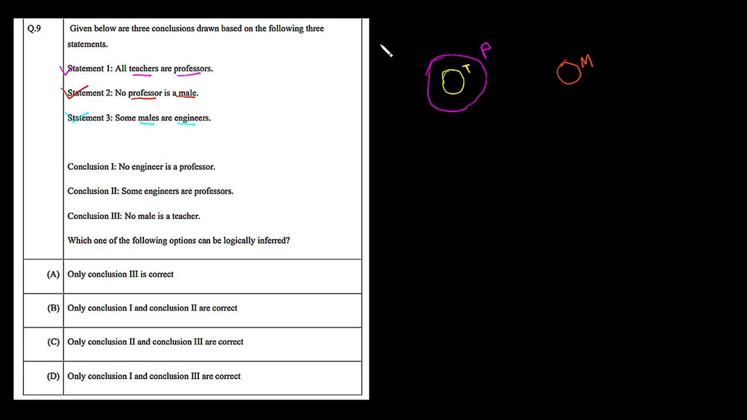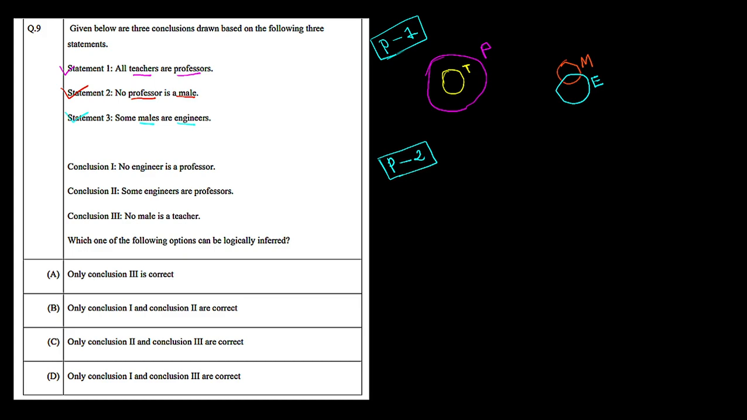So let's say possibility 1. We have two possibilities here. In the first possibility, this engineer circle only intersects with this male circle in this way. So let's put E here for the circle representing the engineer. This is the first case. Now in the second case we can also draw the Venn diagram in another way, as long as we are satisfying all three statements. So let's quickly do it here. This bigger circle here is representing the professor.